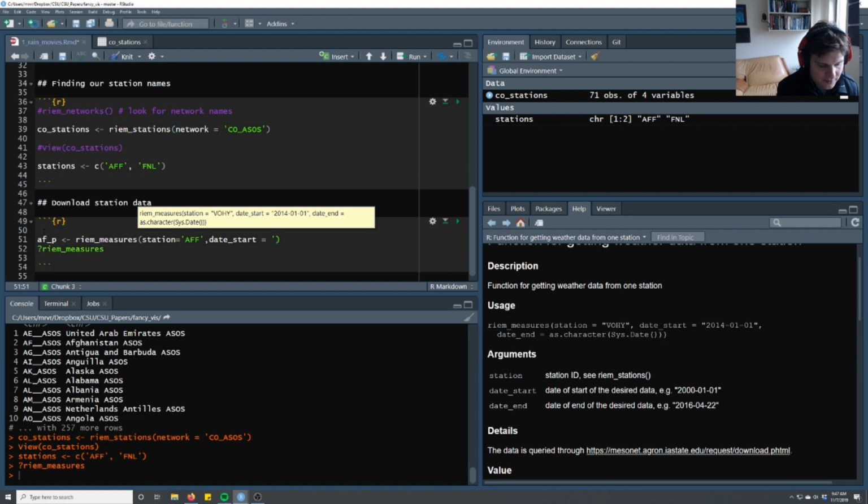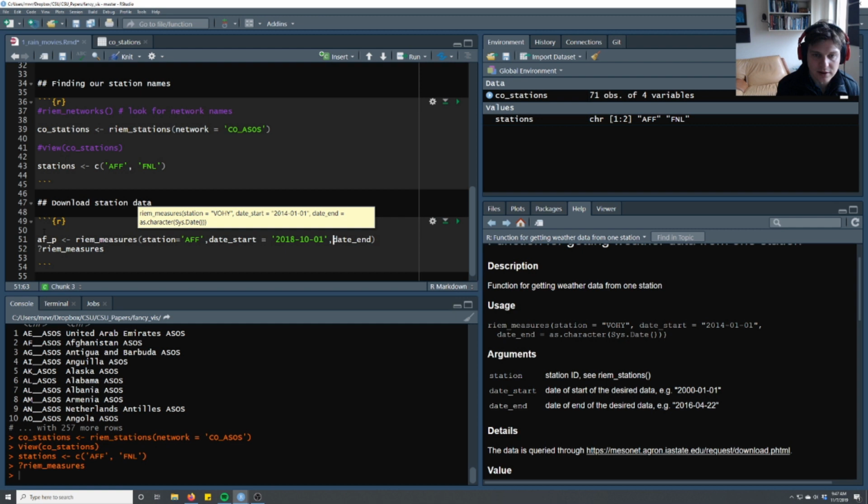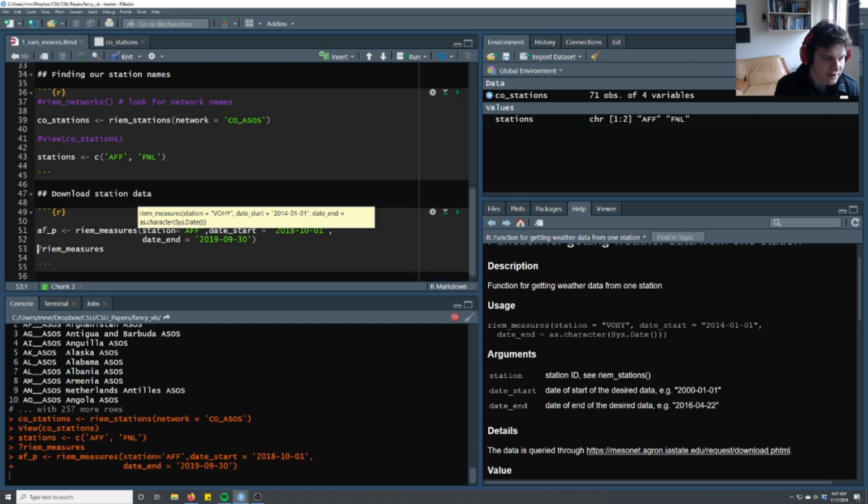let's do 2018-01-01. Actually, let's do a water year, so we'll do 10-01, and that will go to 2019. Date end, let's just do a full water year, that's going to equal 2019, 9-30. Okay, hopefully that works. Now it's going to call this data.